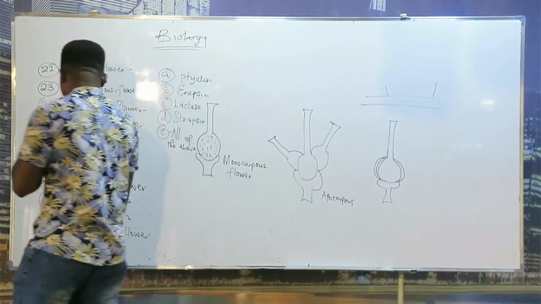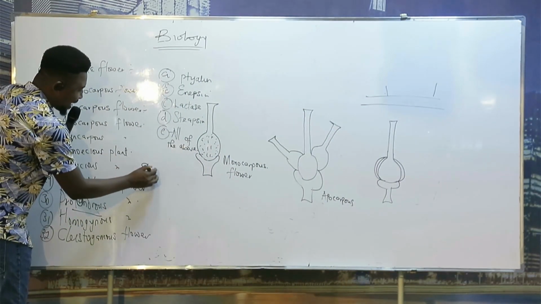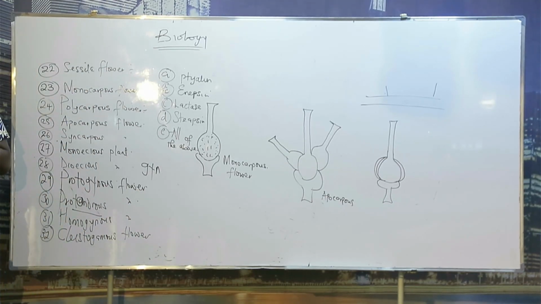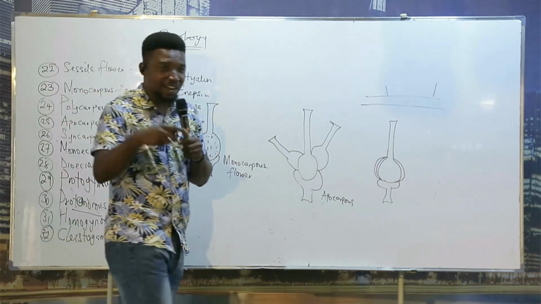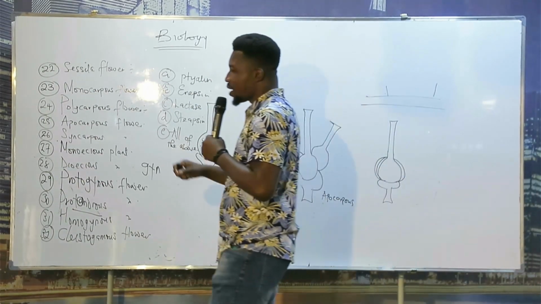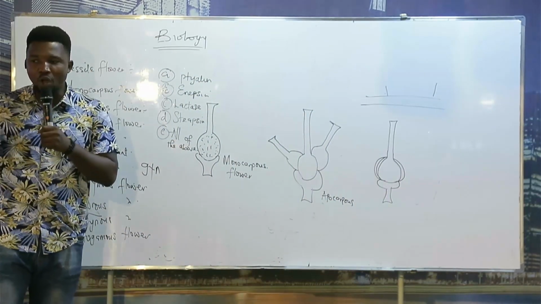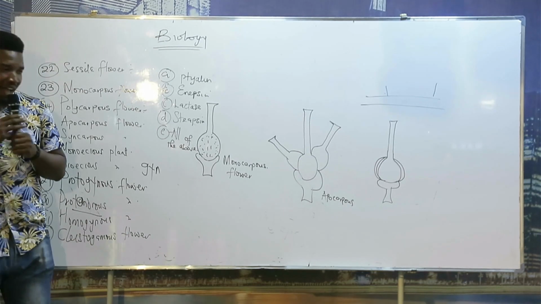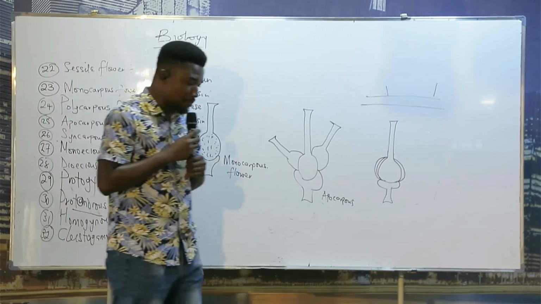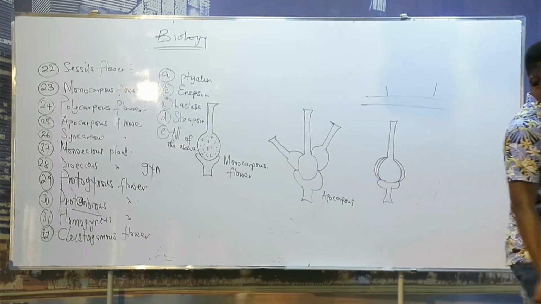Another way: women associate menses with their problem, and men is there in menses. Even in gynecologist, gyn is inside, so whenever I see it, I remember it is a female thing. So protogynous flower is a flower where the stigma matures before the anther, while protandrous flower is a flower where the anther matures before the stigma. Can we write, please?